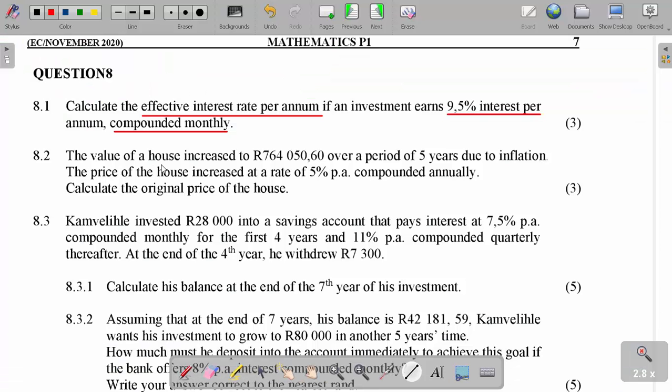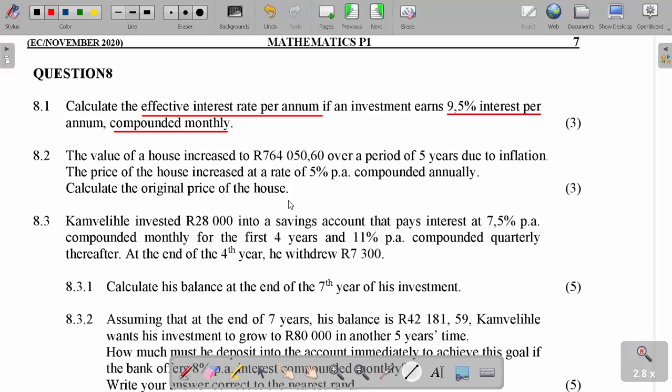They say now that the value of a house increased to 764,050.60 over a period of 5 years due to inflation. The price of the house increased at a rate of 5% per annum compounded annually. Calculate the original price of the house. So the value increased over 5 years due to inflation, at 5% per annum compounded annually.